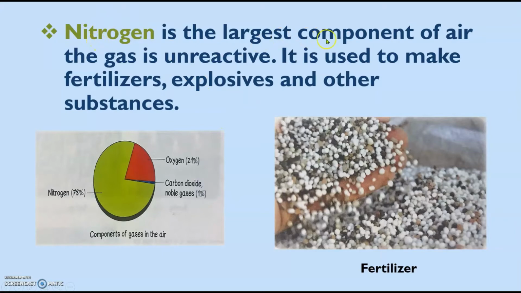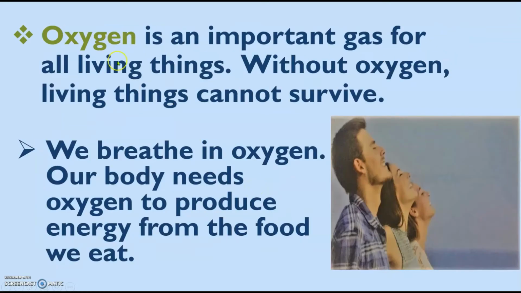Nitrogen is the largest component of air. The gas is unreactive. It is used to make fertilizers, explosives, and other substances. Oxygen is an important gas for all living things.